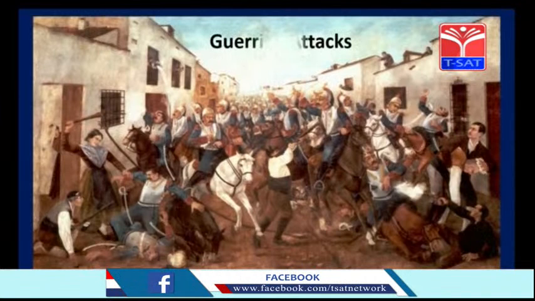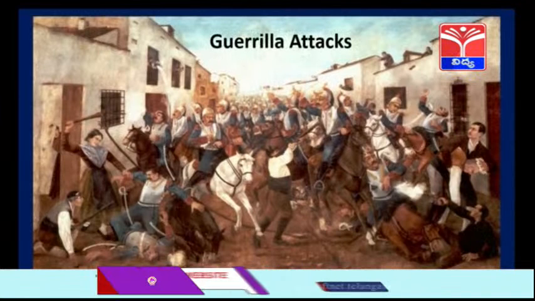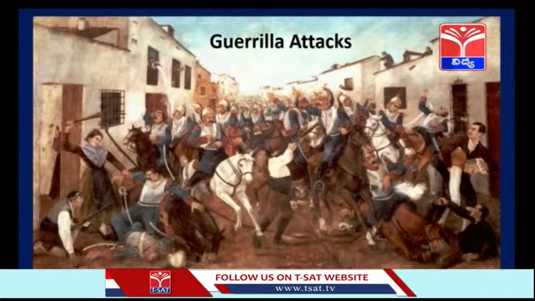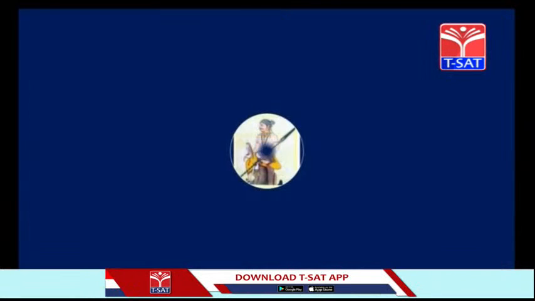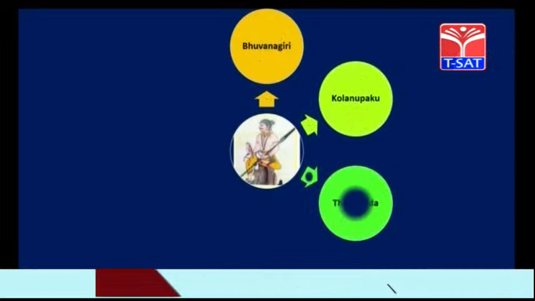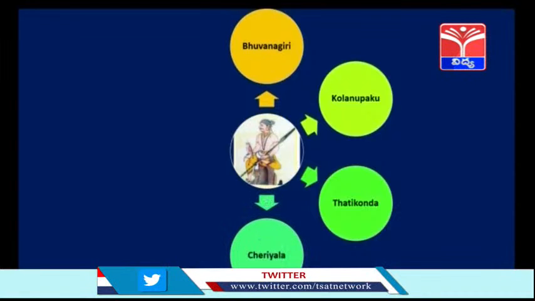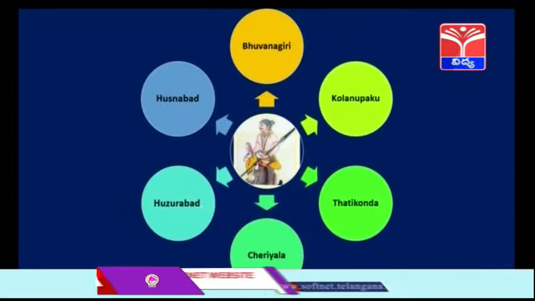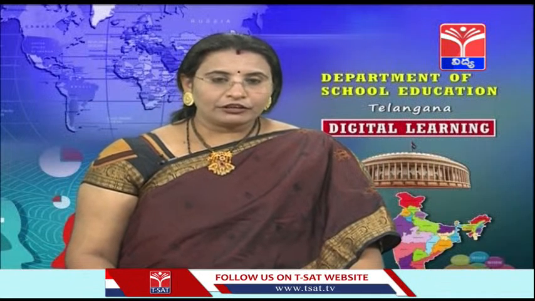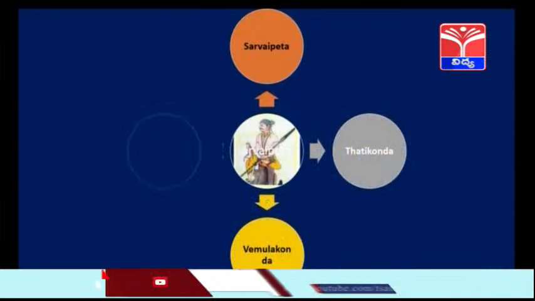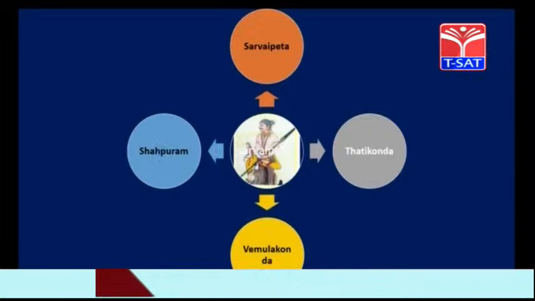Knowing about the operations and atrocities taken up by the Mughal Empire on the people, he started raising his own army and he trained his army in guerrilla attacks. Papanna controlled the forts of Bhuvangiri, Kolanapaku of Nalgonda, Thatikonda, Cheryala of Warangal, Huzurabad and Husnabad of Karimnagar district. He constructed his fort in Sarvaipeta with the aim of expanding his empire. He also constructed some forts in Thatikonda, Vemulakonda and Shahapuram.